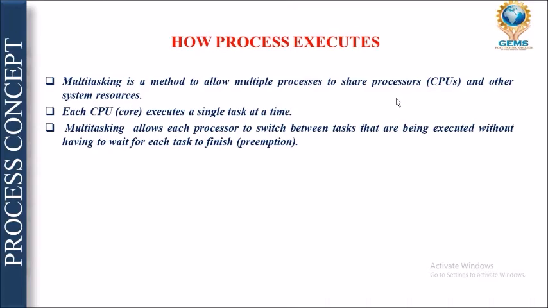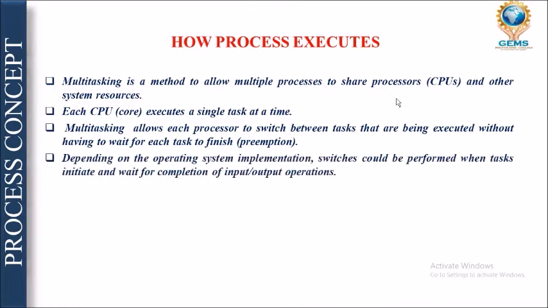This is known as preemption. Suppose a processor is executing a process and voluntarily releases it without finishing it completely, that is known as preemption.